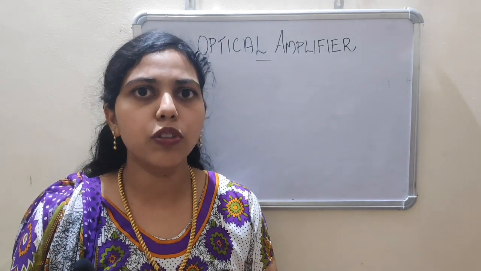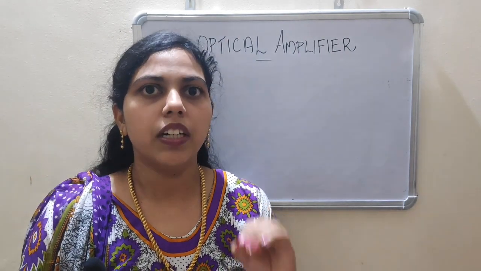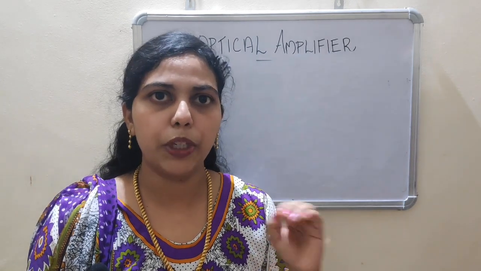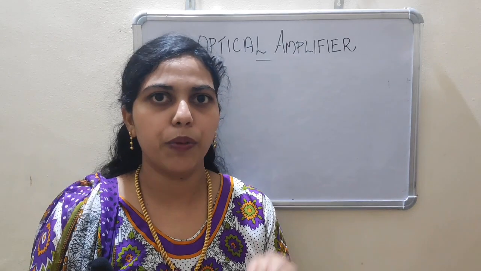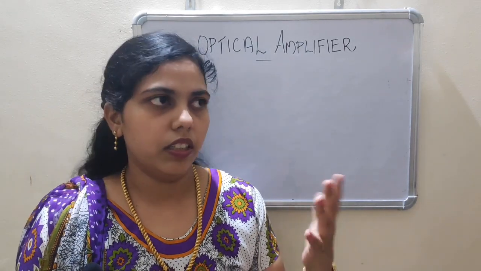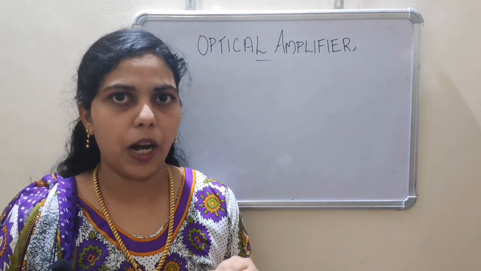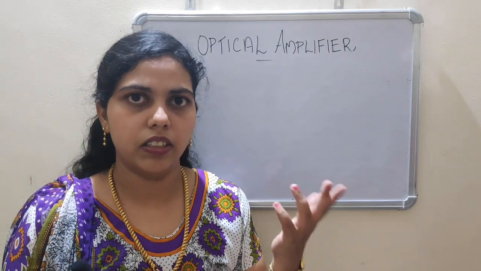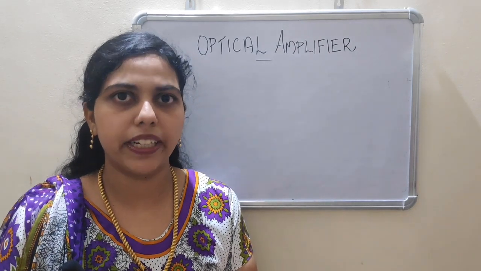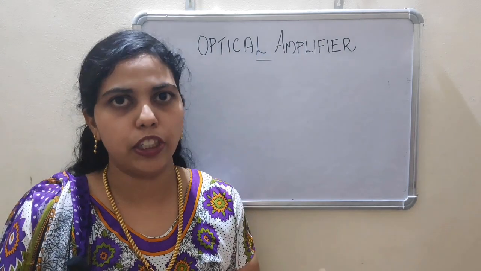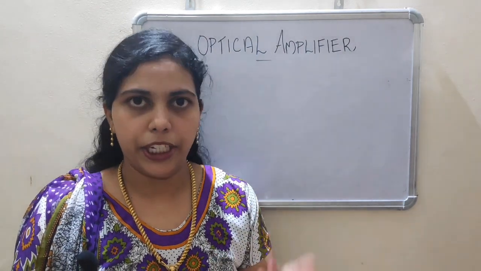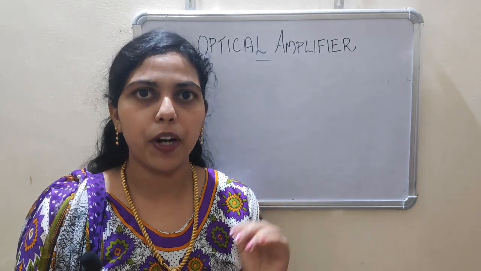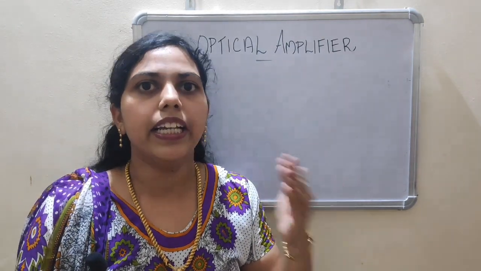According to the theory of quantum mechanics, the rate of E1 to E2 transition is equal to the rate of E2 to E1 transition. The rate is denoted by gamma, and the population, that is the number of atoms, is denoted by N1 and N2. N1 is the number of atoms at lower energy level E1, and N2 is the number of atoms at higher energy level E2.